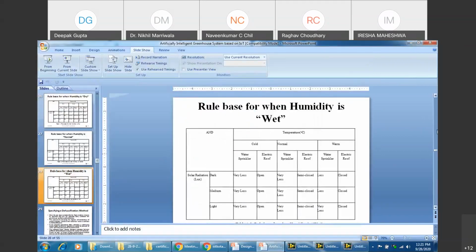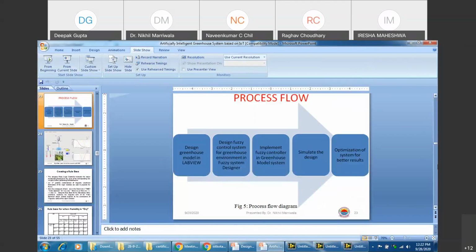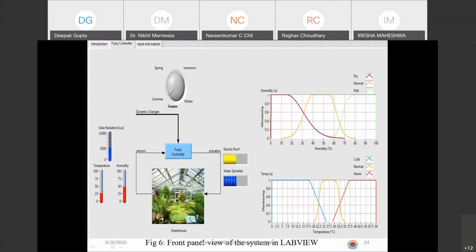See, I've shown you the system. Have a look over this system. If you see this greenhouse, the electric roof is made up of glass. Can you see this? Yes, sir. So the radiation would be either light, dark, or medium based on the opening of this glass. There are controllers which either open this, as you see in the window in your houses. If you open the window, the radiation is pretty bright, right? And if you close that window, the radiation is reduced. I hope you've seen that. Yes, sir.